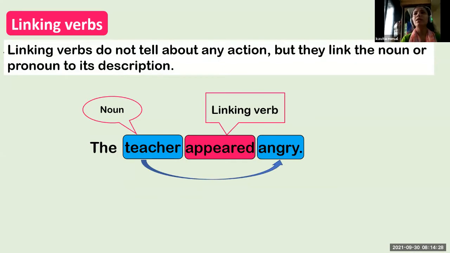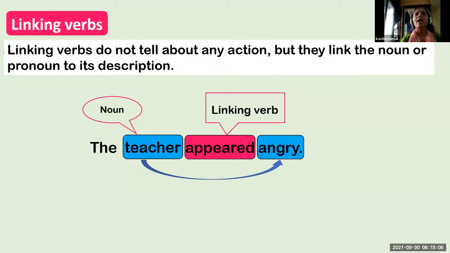Students, remember one thing: linking verbs do not tell anything about action, but they link the noun or pronoun to its description. Linking verbs are not action words, but they connect the noun or pronoun to its description. Or you can say linking verbs give information about a noun or pronoun, but do not tell anything about action.